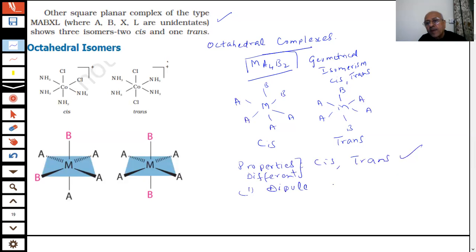Dipole moment will be different because cis and trans will have different dipole moments. And if the dipole moment is different, their melting points will change. Important. Melting points, because if there is more charge separation, students, the melting point will increase. If there is less, the melting point will drop. So we can expect this type of question. We have to think without thinking. I mean, if questions are framed like this, they make small changes to trouble the students.